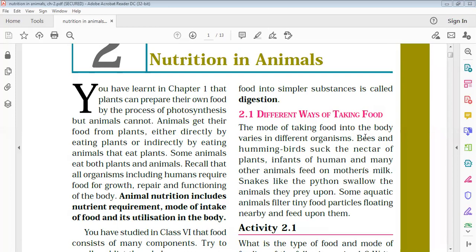We know that animals also need nutrition. Plants prepare their food, and animals get their food from plants, either directly or indirectly by eating animals that eat plants. Some animals eat both plants and animals. Now, animal nutrition includes nutrient requirement, mode of intake of food, and its utilization in the body. Because animal structure is complex, if we consider ourselves, we first take in food, then it is digested, then it is absorbed, then it is utilized. So that's why nutrition includes all these steps. These we are going to discuss in this chapter, how nutrition takes place.